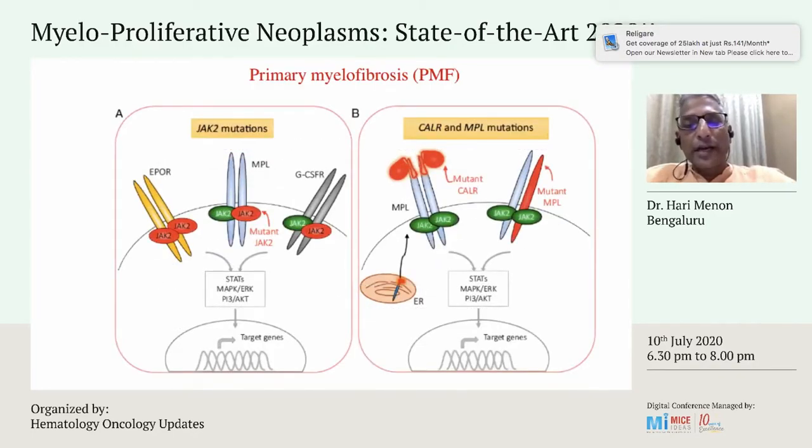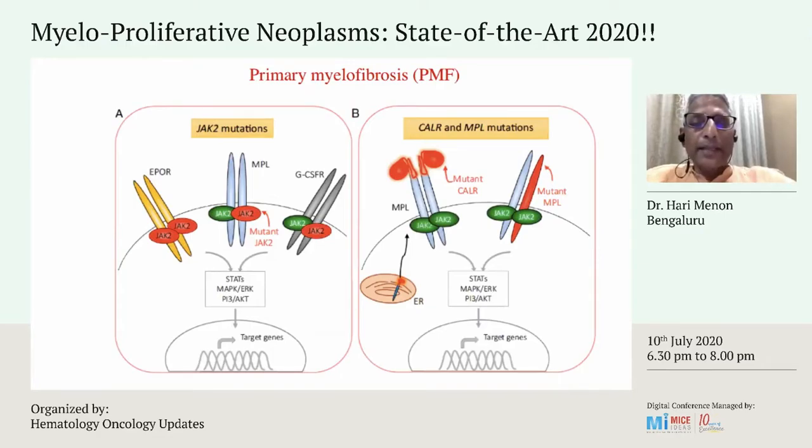This cartoon demonstrates that the JAK2 mutations act through the erythropoietin receptors, the MPL, and the granulocyte colony stimulating factor receptors, and downstream signaling of the JAK-STAT pathway. And you have, to a lesser extent, the mutations involving the calreticulin gene and the MPL mutations, which again downstream work through the JAK-STAT pathway.